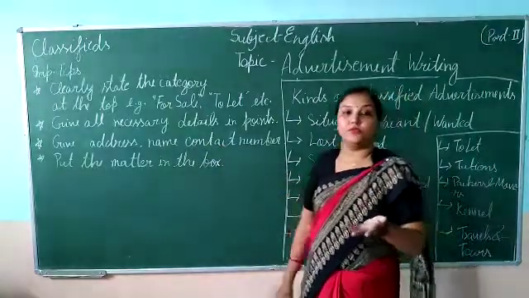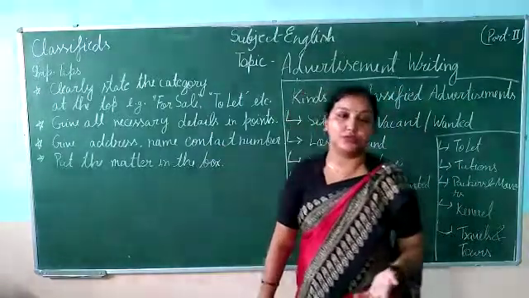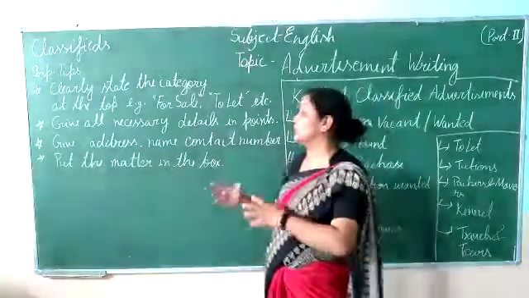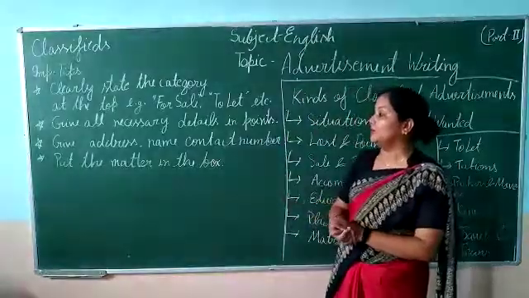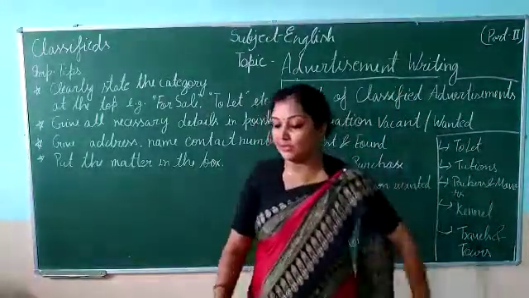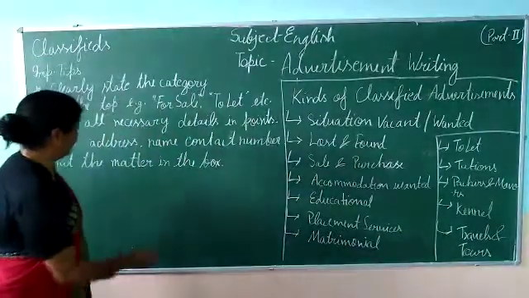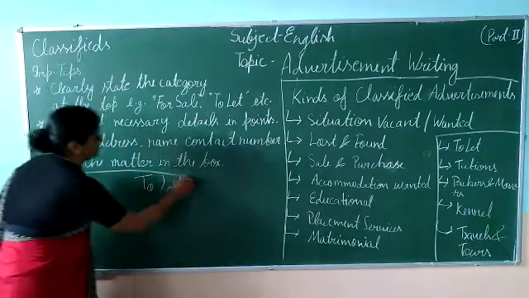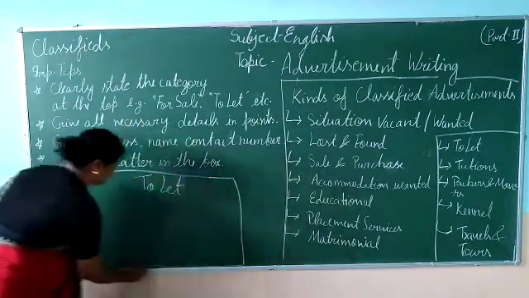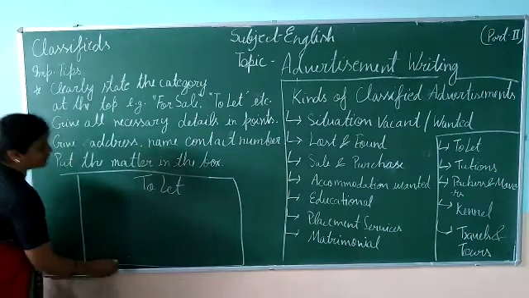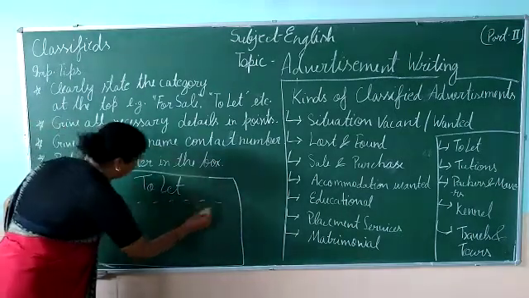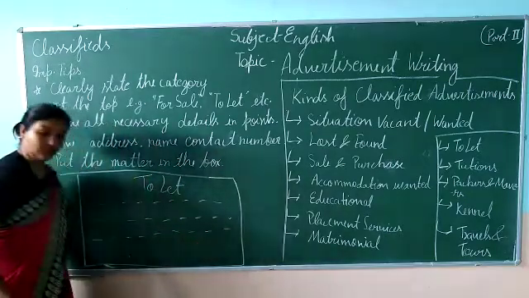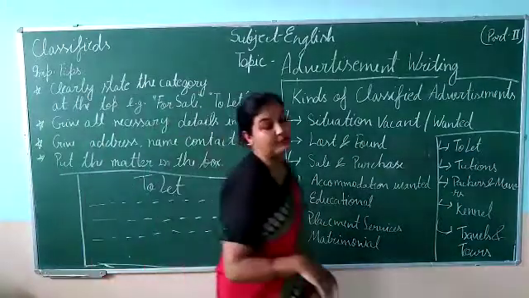Then only the people who are interested in your services, or in buying your plot or anything, will contact you. So it is very important to mention your address, name and contact number, and then put the matter in the box. Put the matter in the box means, suppose you are writing to let, you write "To let" and then put this into the inner box. That is very important. Then here you write whatever information you want to provide about that particular apartment, or whatever you are offering to let.